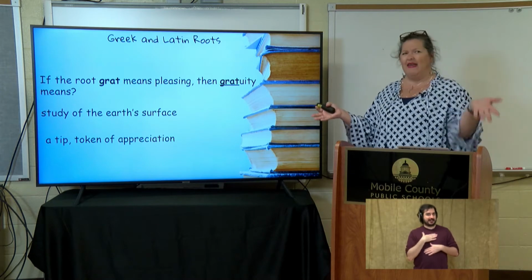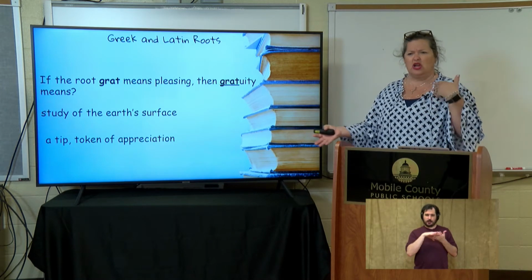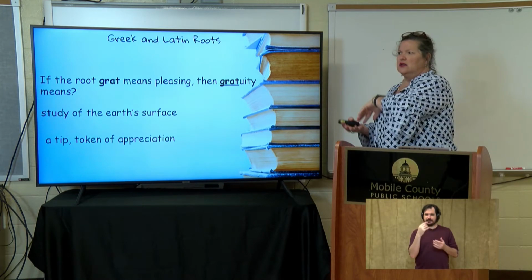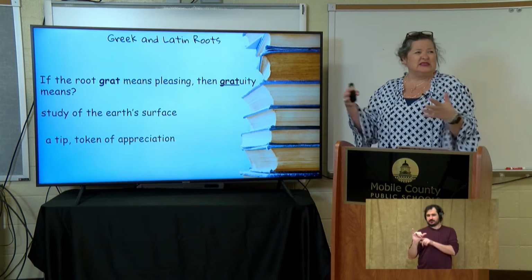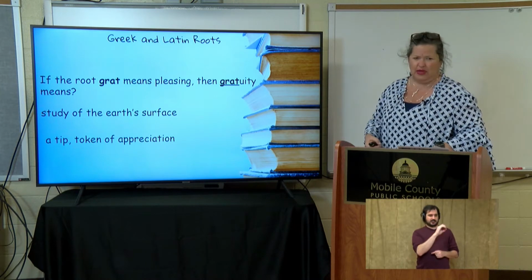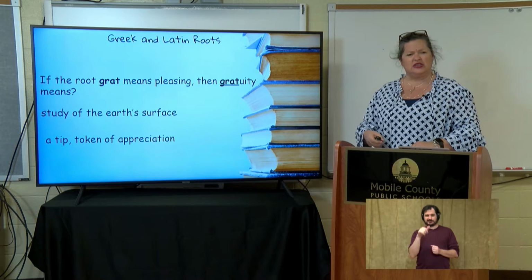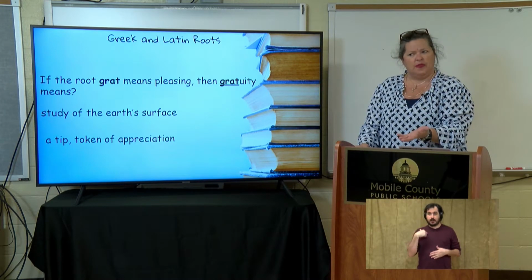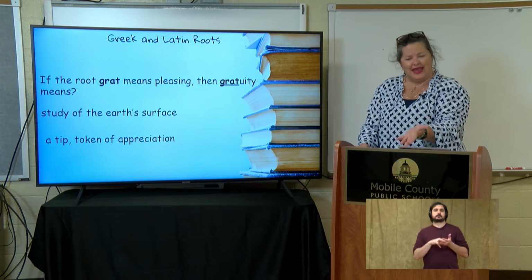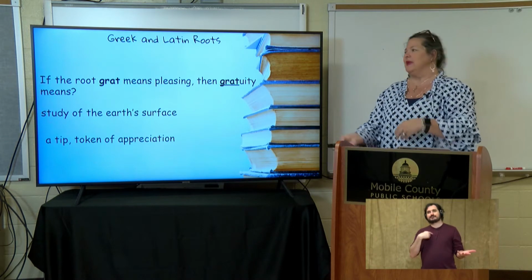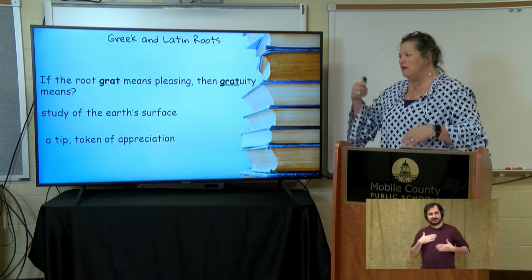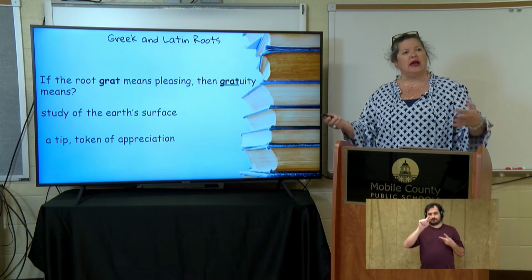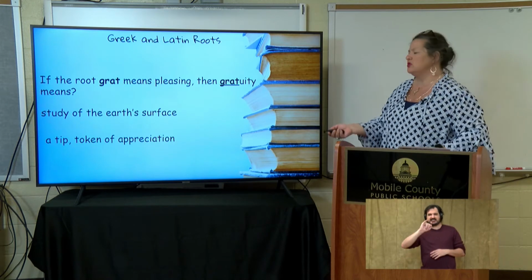So we know that can't possibly be it, and we learned that geo was land, so that can't be it. What about appreciation? What do we know about appreciation? If I appreciate something, yes, I am pleased with it. I am happy. So gratuity must mean a tip. You're tipping somebody because you're pleased with something.